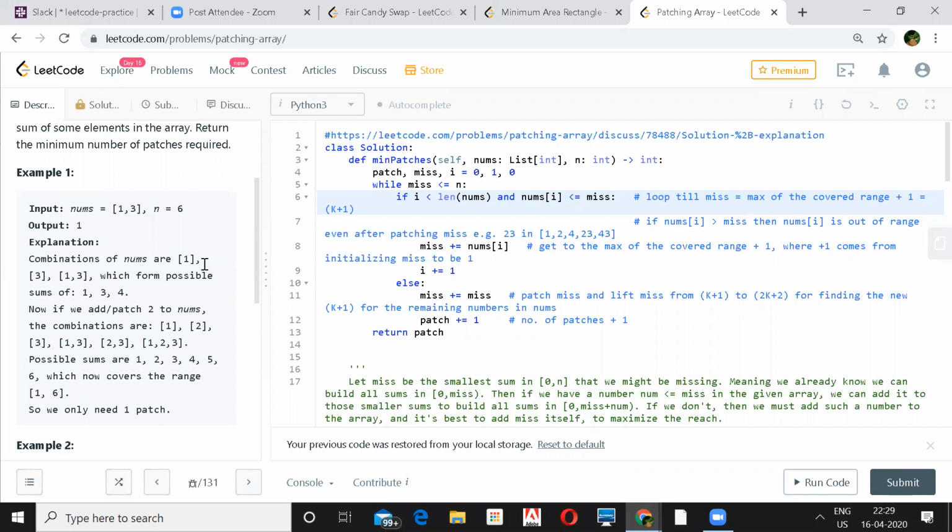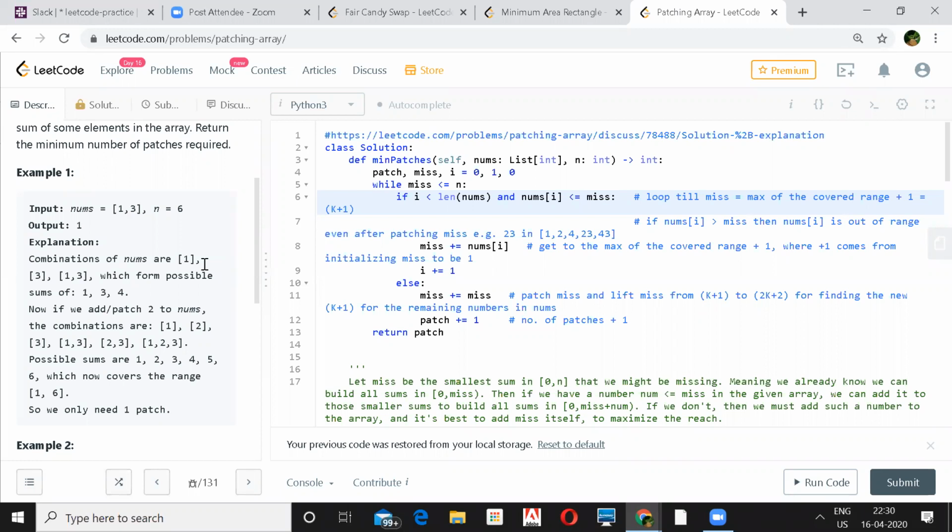Just start from 1 to whatever the number n is. Each and every number you consider, instead of just jumping in this while loop, whatever we are actually implementing here. The induction theorem takes care of it, that is fine. But whenever you say that you are adding that number, that time only you increment the patch. But in this case, you will have to go O of n time. Actually, we want to minimize the number of patches as well, right? So that is why we need to look at the array.